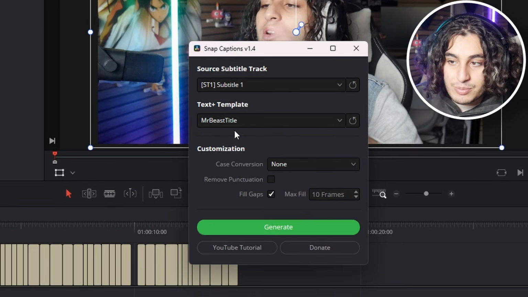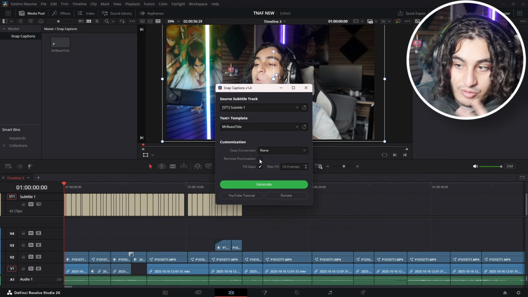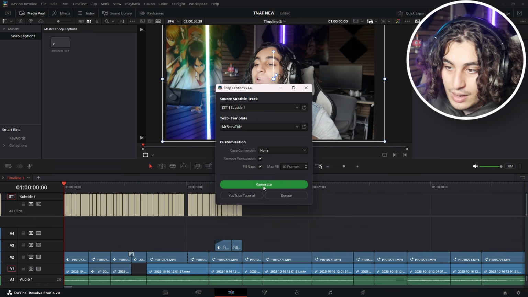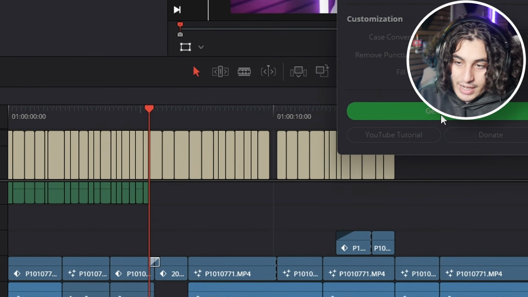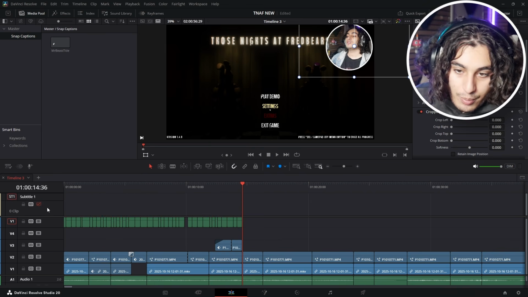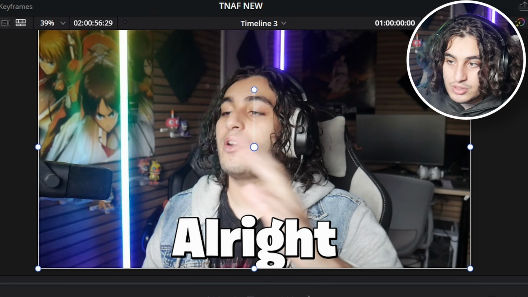Right now it's detecting Mr. Beast title, which is in my folder here. I can remove the punctuation, which I'm gonna do, and then let's go generate. Now, as you can see, it is generating my font here. Once that's all done, we can delete the top, right click, delete track. Now it's gonna look like this, guys.